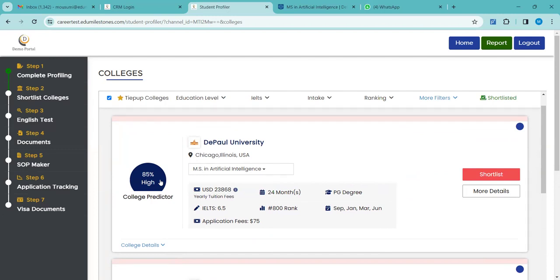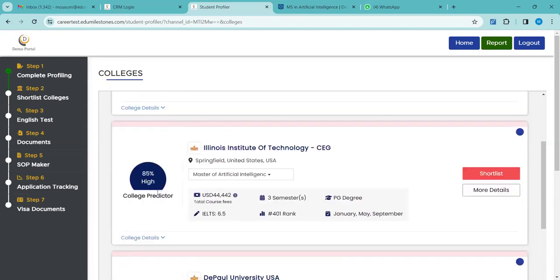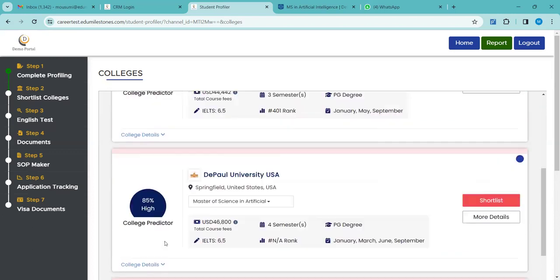The scores were pretty good, like 85%, 78%. The student did not have gaps and had qualifying IELTS scores, so overall the profile was very good. Considering that, if the student applies to these universities, it is showing an 85% chance of getting offer letters.